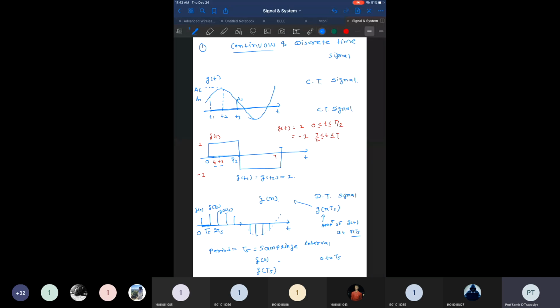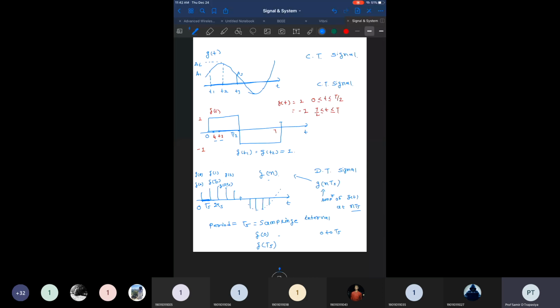So we can define this as g of 0, the first sample, then g of 1, g of 2, like this. That is also a different way to define it. So this signal is defined as g of n, meaning the amplitude of the signal g of t sampled at the nth time period.